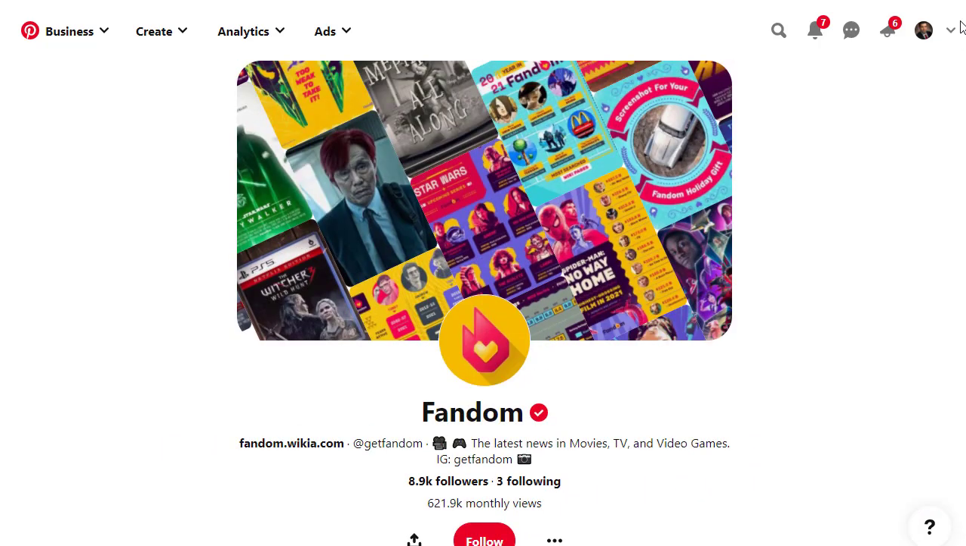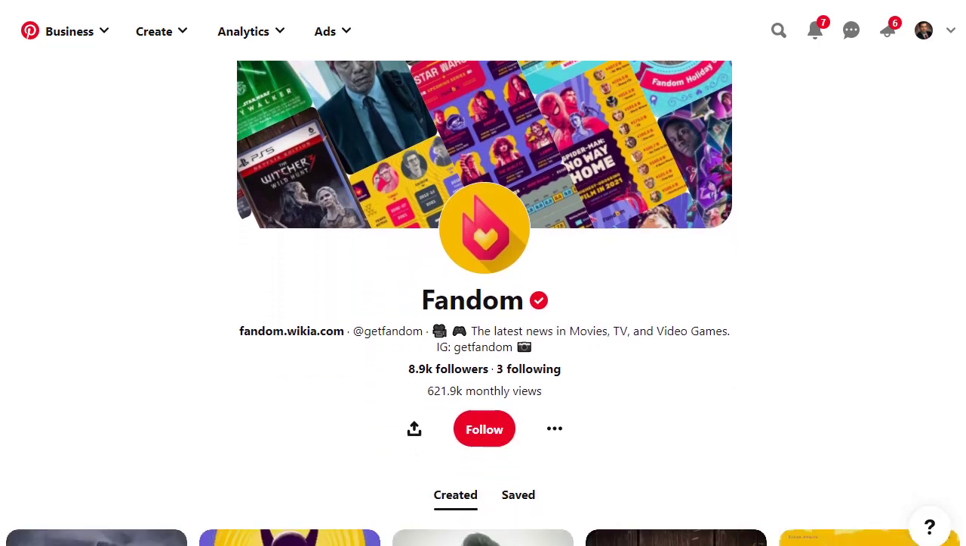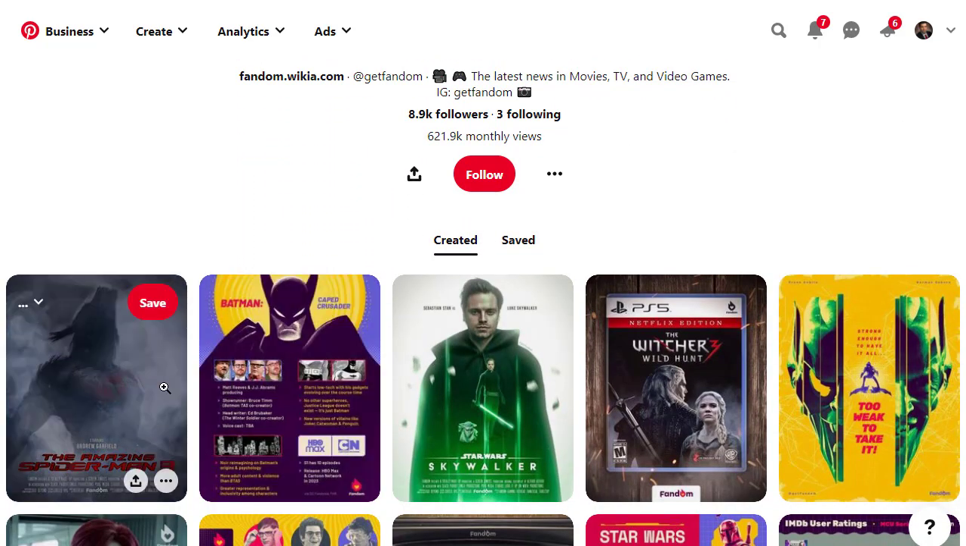So the first tip is that we can simply create a similar account like this one right here, use the same logo, and use a name like fandom one, fandom top, or fandom best. Then you can use your link in the website section, which will be available right here and shown to everybody. You can also mention a small bio telling people the latest news on movies, TV, and video games. And then after that, you can see here their contents.